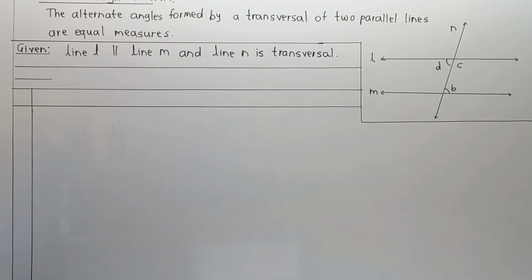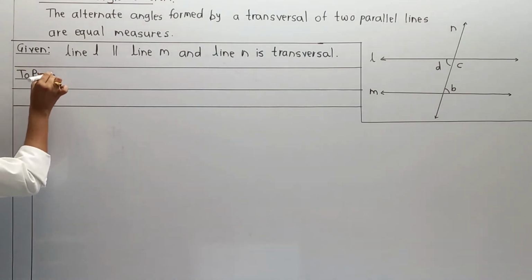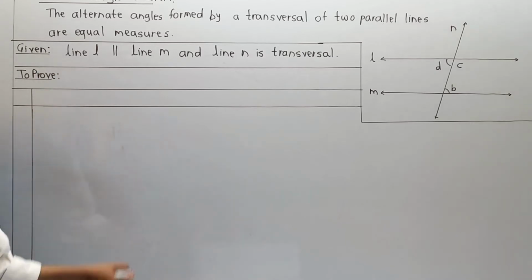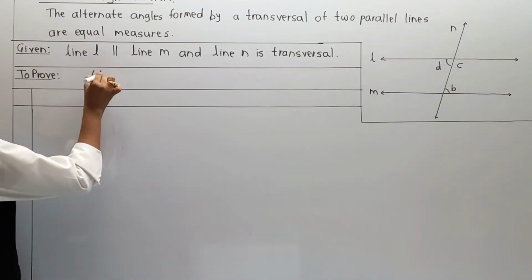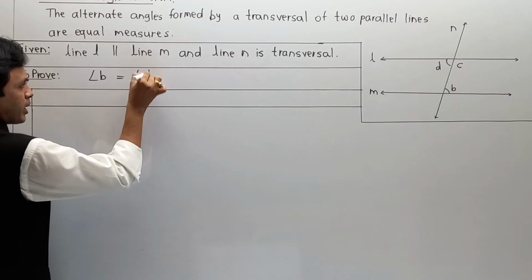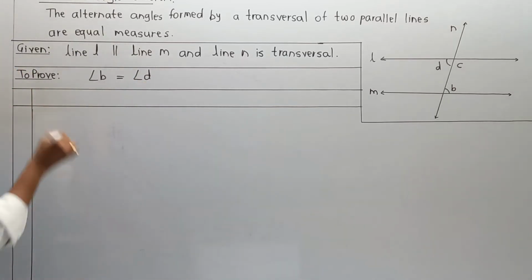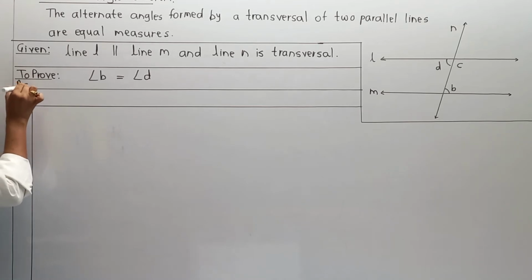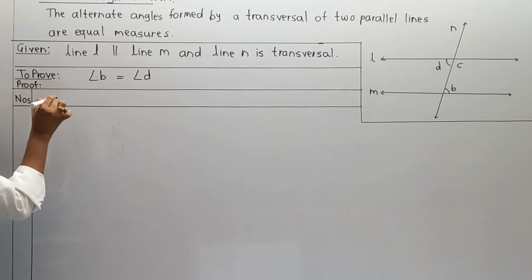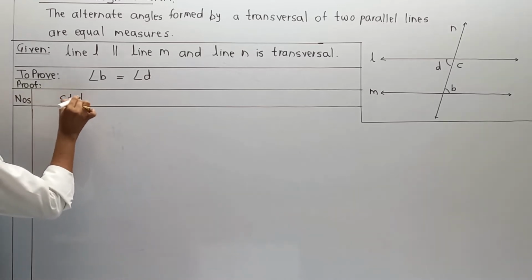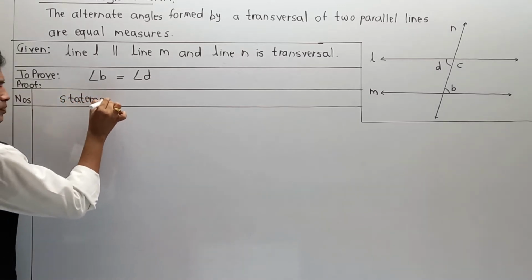Next, here we have to prove, means to prove, angle B equal to angle D, because these are nothing but our alternate angles. I am going to start the proof over here, and that proof in the form of numbers, statement and reason.